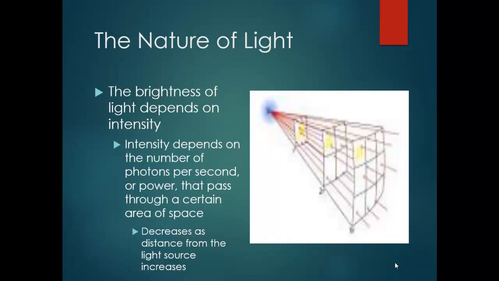The brightness of light depends on the intensity. Intensity depends on the number of photons per second, or the power of light that passes through a certain area of space. Intensity decreases as the distance from the light source increases.